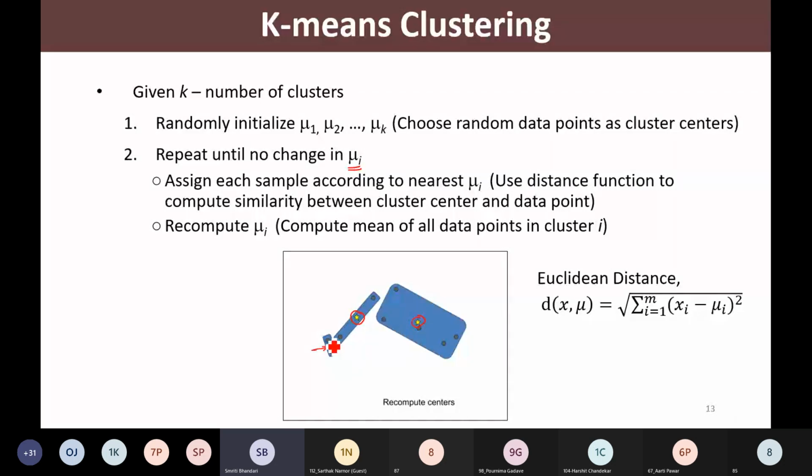So what will happen in the next iteration? See here. Now the clusters have changed with respect to the new means. Whichever points are nearer to a particular cluster center, those points belong to that particular cluster. So now in this cluster, I am having 3 points. In this cluster, I am having 2 points. And in this particular cluster, I am having 4 points. Got it?